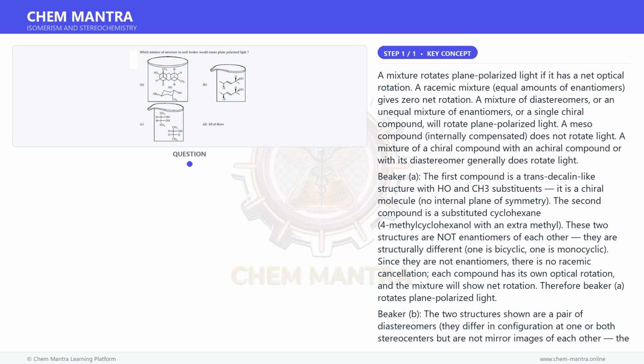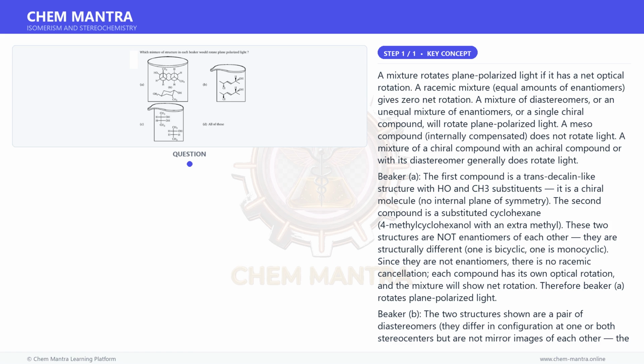These two structures are not enantiomers of each other. They are structurally different. One is bicyclic, one is monocyclic. Since they are not enantiomers, there is no racemic cancellation. Each compound has its own optical rotation, and the mixture will show net rotation. Therefore, beaker A rotates plane polarized light.